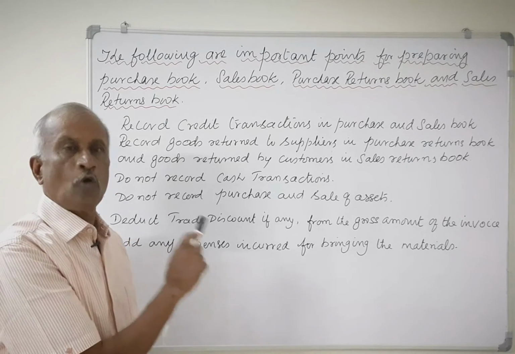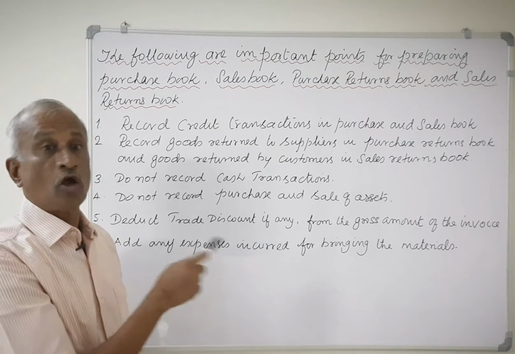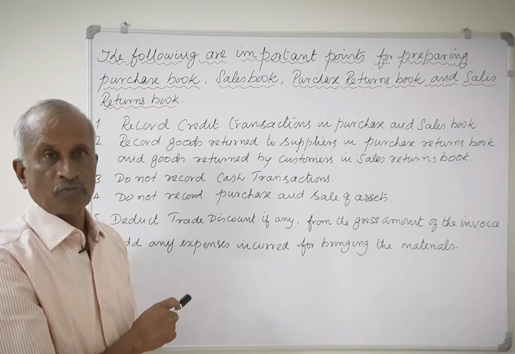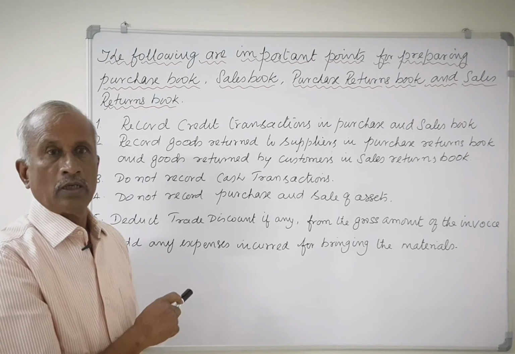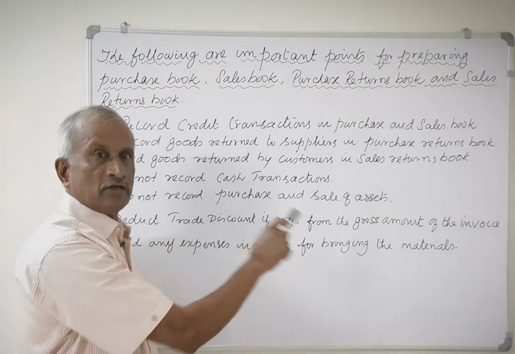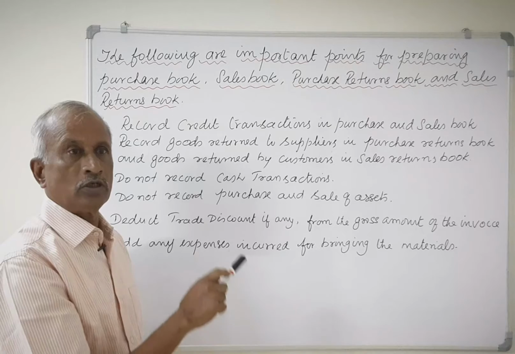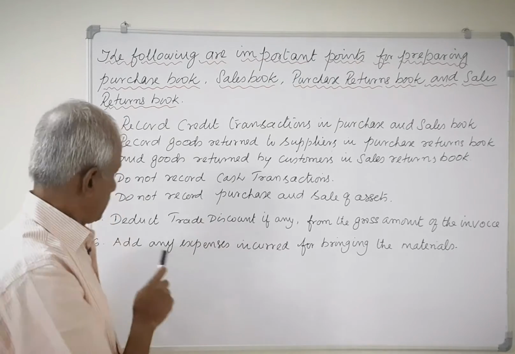It is shown as a deduction in the invoice itself. Hence, it is not shown in the books of accounts. But when you come across trade discount in the sums, deduct the amount from the gross amount and take the net amount in the special journals.